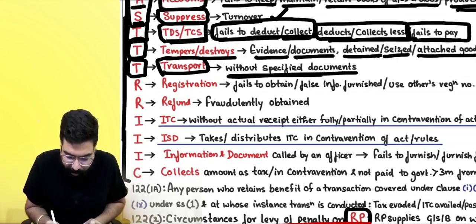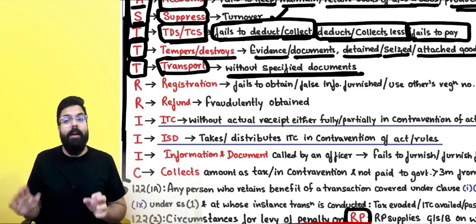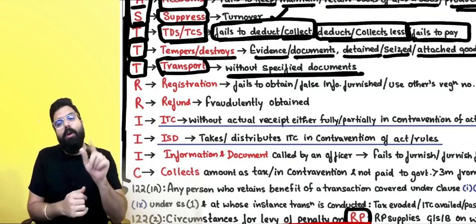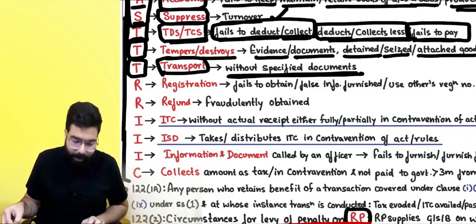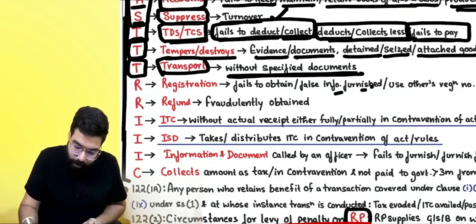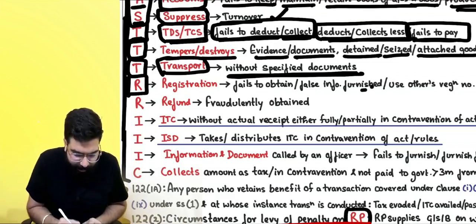So for transportation without specified document, whatever the tax you are trying to evade, or 10,000 rupees, whichever is higher. Then the next one over here is registration.